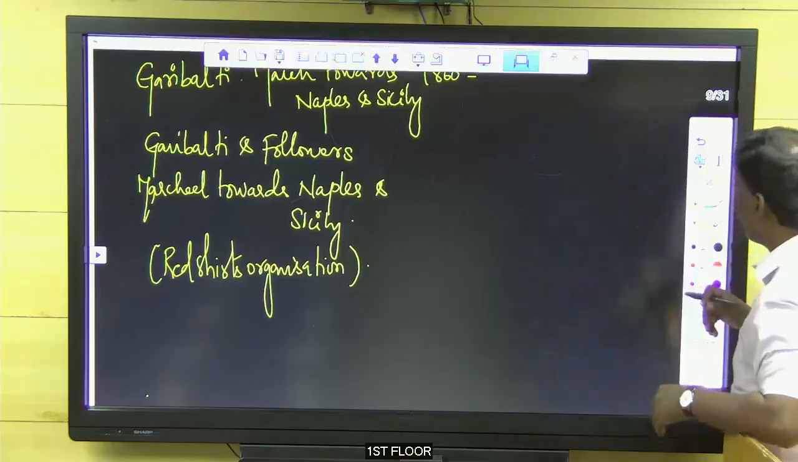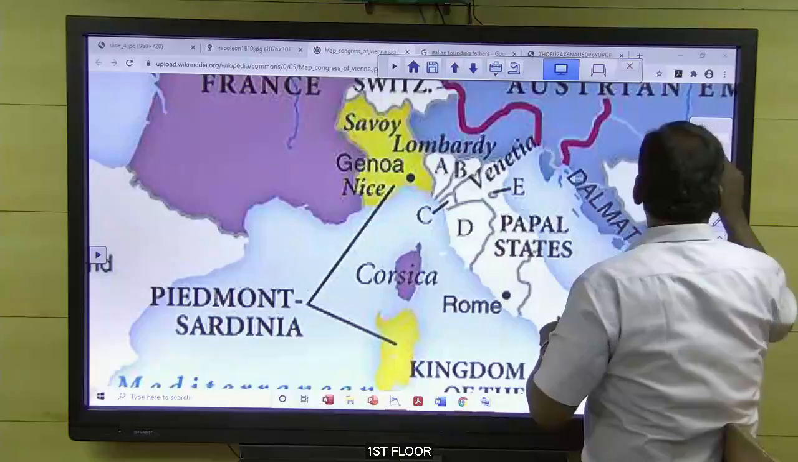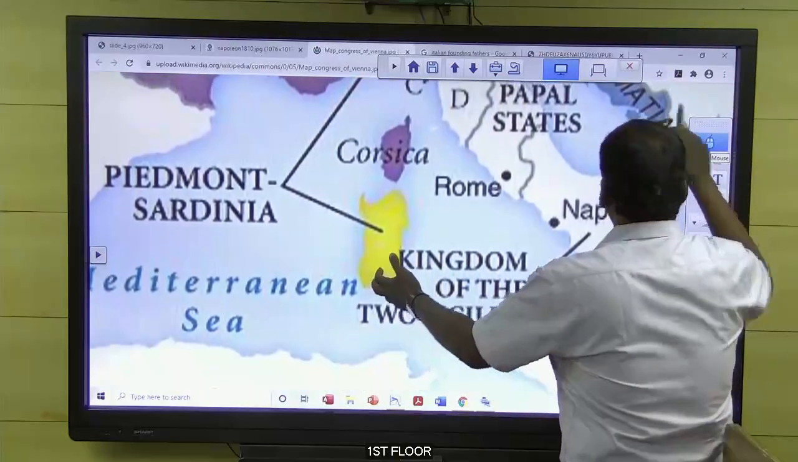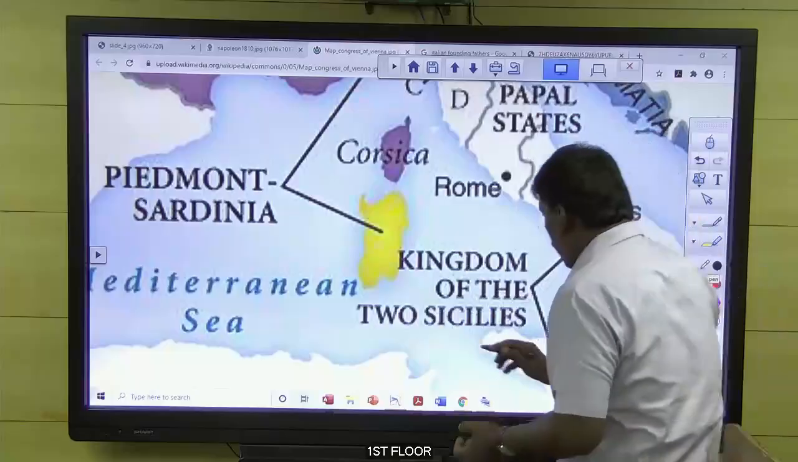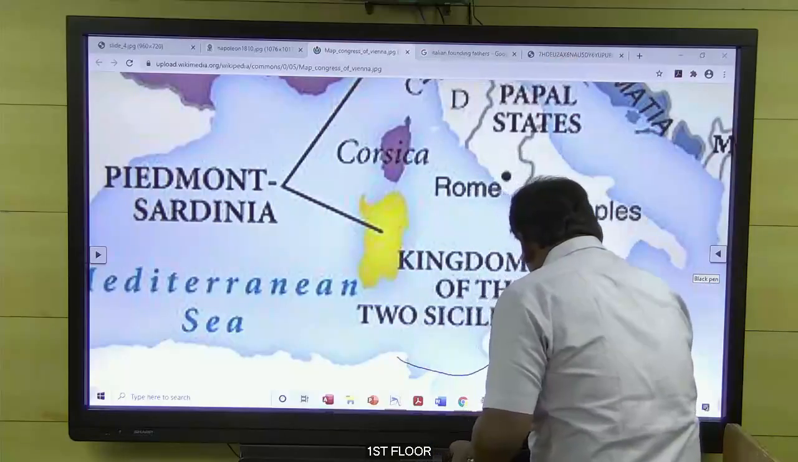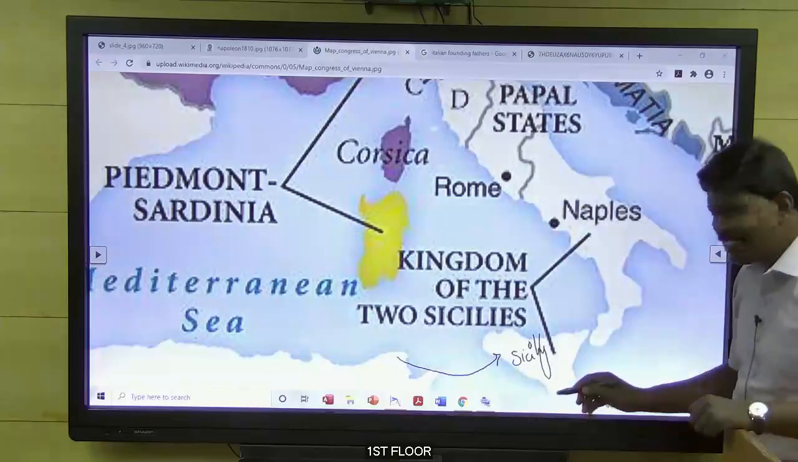Once again, I am coming back to the map here. This is Naples and Sicily. And now Garibaldi landed here. This is Sicily. 1860.